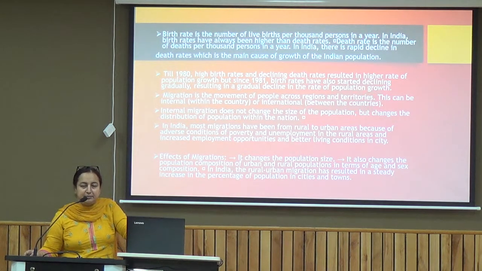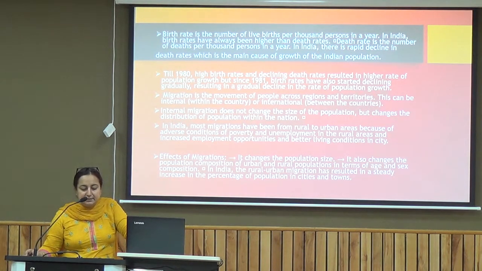If you compare the situation from the year 1947, since we got independence, and study the demographic transition of India, earlier the birth rate was very high, and along with that the death rate was also very high. But now, since a lot of efforts have been made by the government and a lot of plans have come up, with all these facilities available, the death rate has drastically gone down, and we have made a lot of contribution in the health sector. So due to the decrease in the death rate, we are able to see a lot of growth in the population.